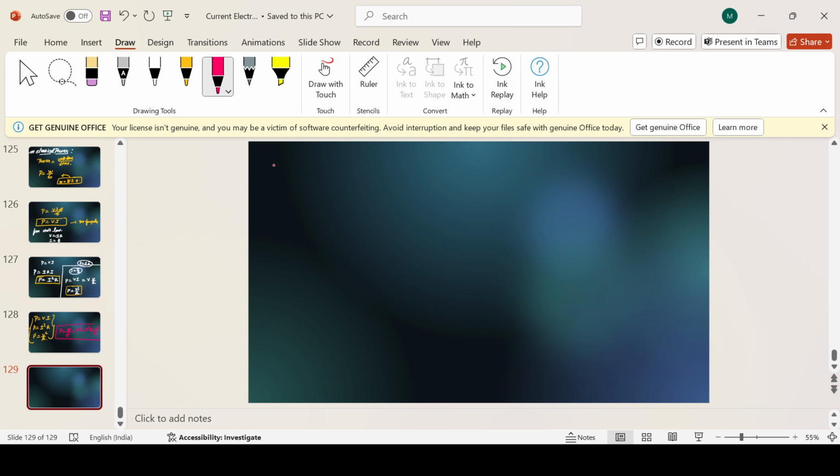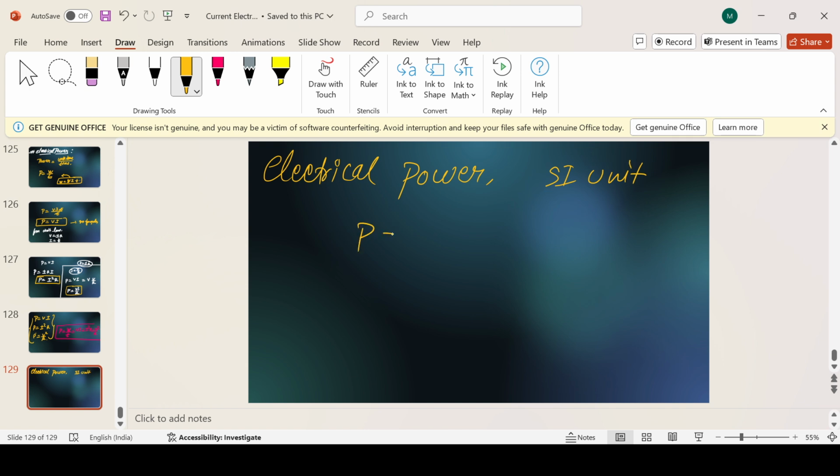Now, when we are talking about electric power, or electrical power, let's take the electrical power. This electrical power must have some SI unit also. So the electrical power SI unit will be watt, and that is W.